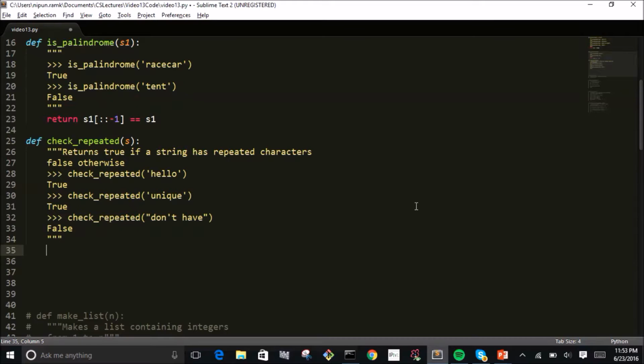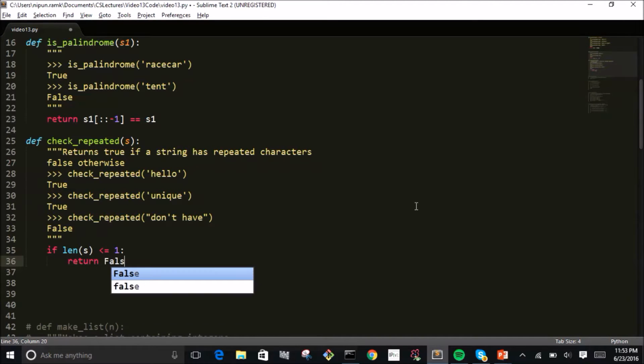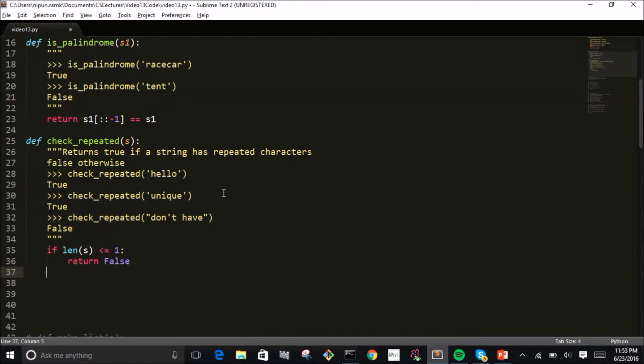So the way I'm going to think about this is, first, I'm going to think about my base case. What's a case where I know there's not going to be any repeated characters? If my string has length 1. So if the length of my string is less than or equal to 1, I know for sure this is going to be false, because there's not going to be any repeated characters. You can only have a repetition if there's at least two characters in the string. Okay? So, what do we do now?